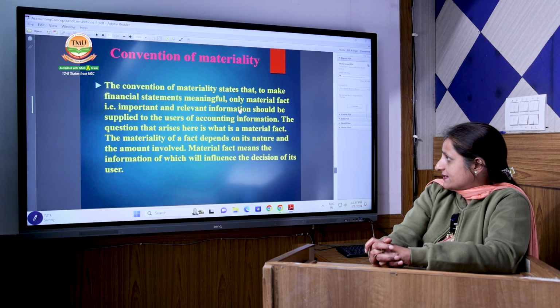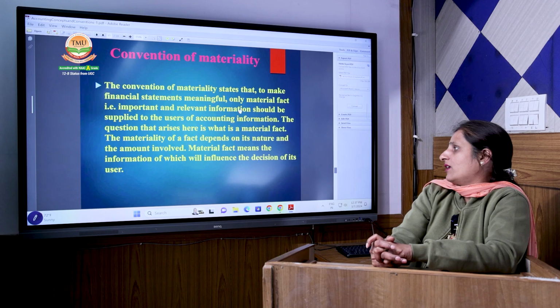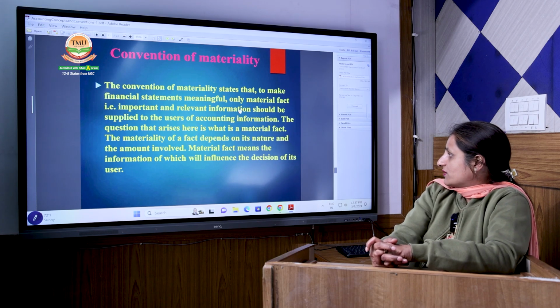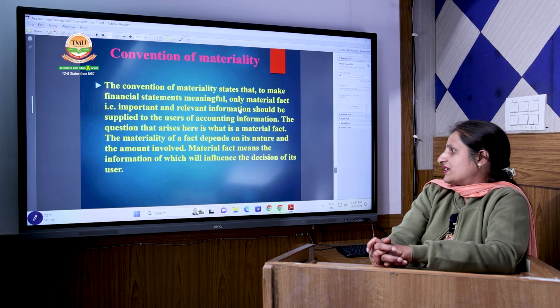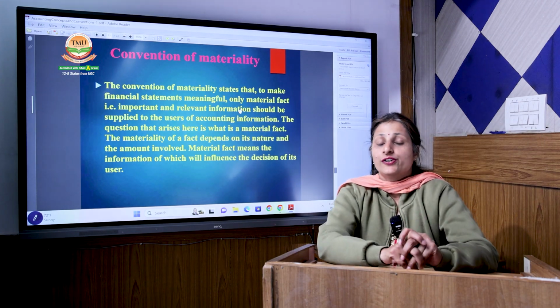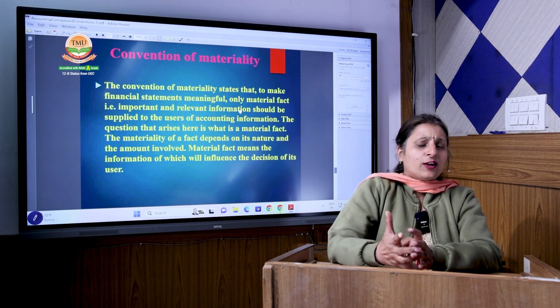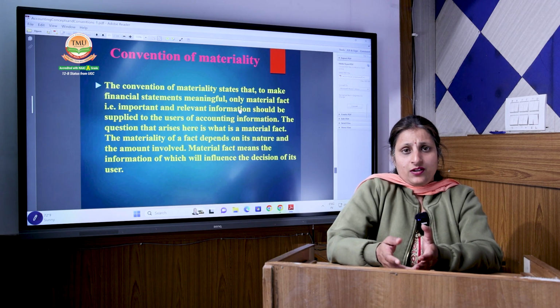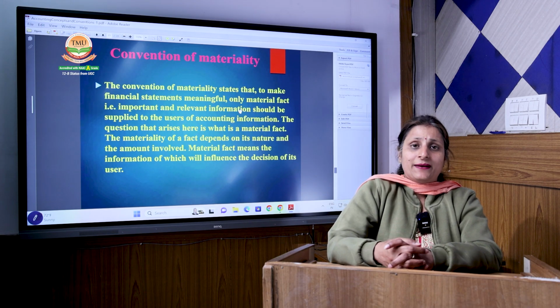The question that arises here is, what is a material fact? Materiality of the fact depends on its nature and the amount involved. A material fact means information which will influence the decision of its user. As accounting is for the users, they require the material information. That is the basic information required by them.